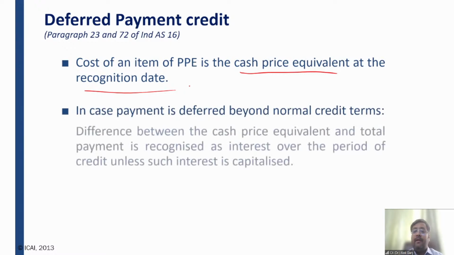But friends, if that asset is a qualifying asset, meaning the asset is not available for use right away when it was purchased, and it will take some substantial period of time for getting ready for use or sale, in that case, Ind AS 23 says that the borrowing cost is going to be capitalized. So friends, if you are paying an interest to the vendor, and of course it is a qualifying asset, in that case, that interest will be capitalized as per Ind AS 23, not as per Ind AS 16, right?